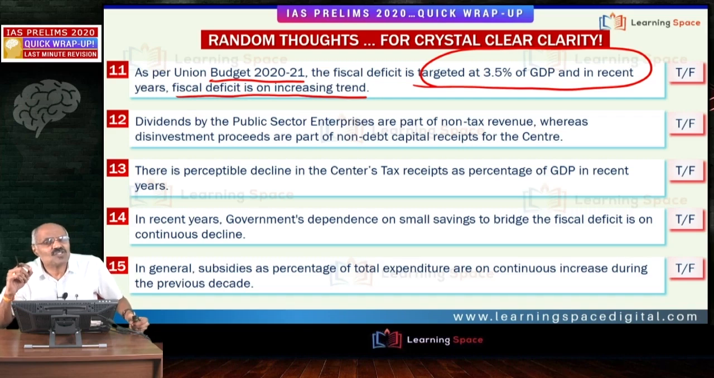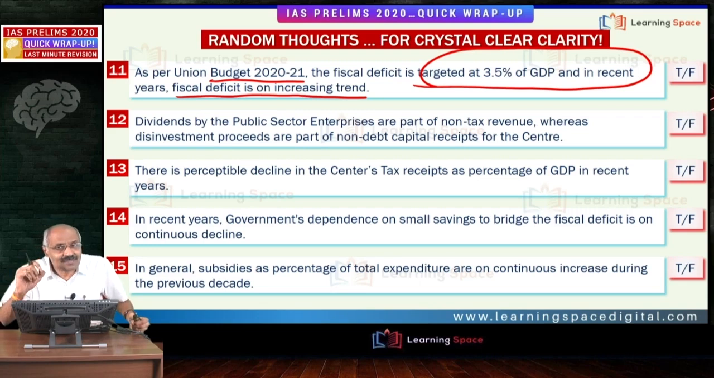CPI-based inflation reduced substantially during the previous decade. Around 10 years ago, it used to be around 10-12%. Now it came down to around 4-5%, and now it started increasing recently. These types of trends are fancy for UPSC. So during the past 10 years, consumer price index based inflation fell substantially from around 10-12% to around 4% or so, but now it started increasing, right? So these trends are important.